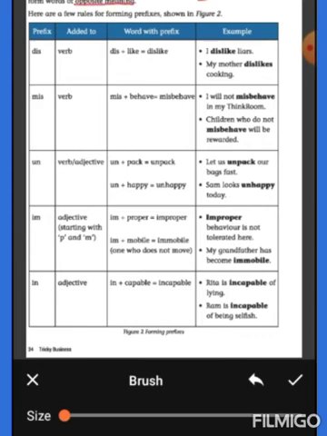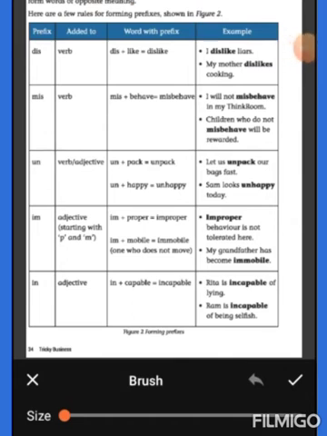Here are a few rules for forming prefixes shown in the figure. Prefix added to word. Example, dis added to verb, dis plus like forms dislike. Example sentences are: I dislike liars. My mother dislikes cooking. Mis added to the verb, mis plus behave, misbehave. Example sentences are: I will not misbehave in my think room. Children who do not misbehave will be rewarded.